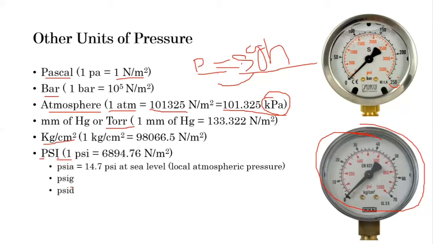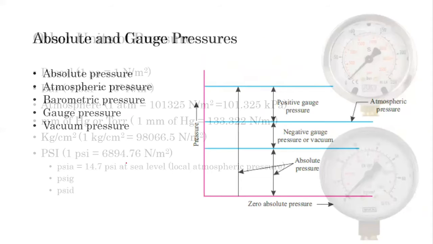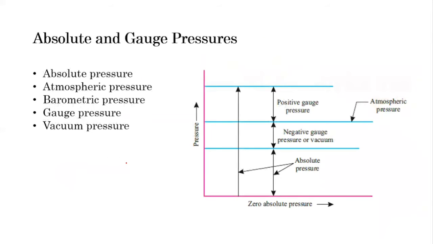Before going on, we will understand the different types of pressure. The type of pressure depends on the reference about which it is measured. Here there are two different references. One is the absolute zero pressure line.